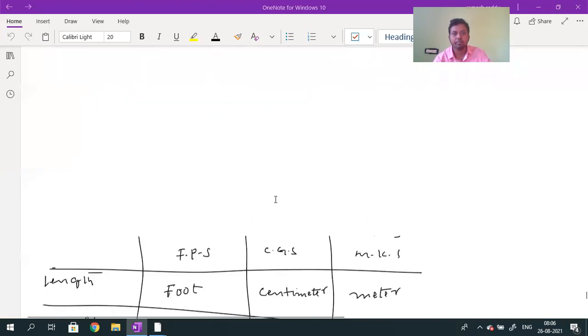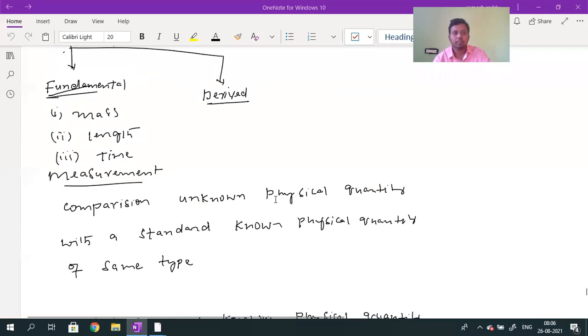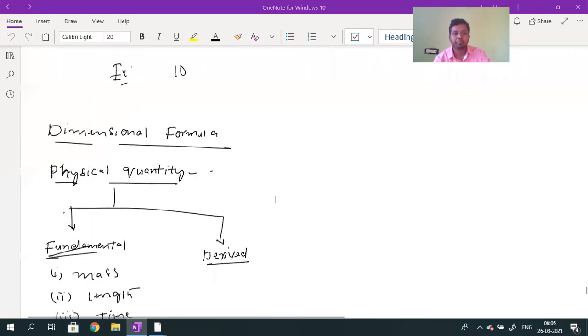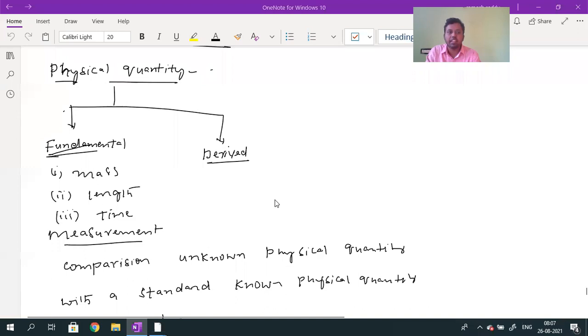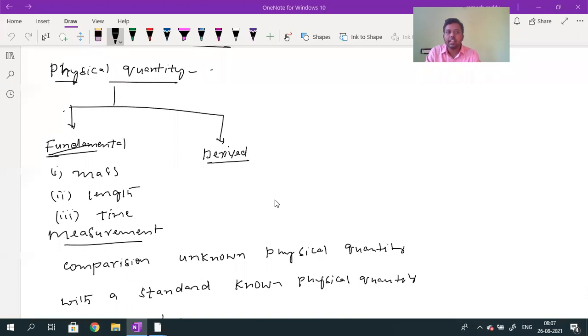Once you check, what is the meaning of physical quantity? Any quantity which can be measured. The measurable quantity is called physical quantity. All physical quantities are classified into two categories: fundamental and derived. Those quantities which do not depend upon any other are called fundamental. Those derived from the fundamental are called derived quantities. There are three fundamental quantities: mass, length, and time.